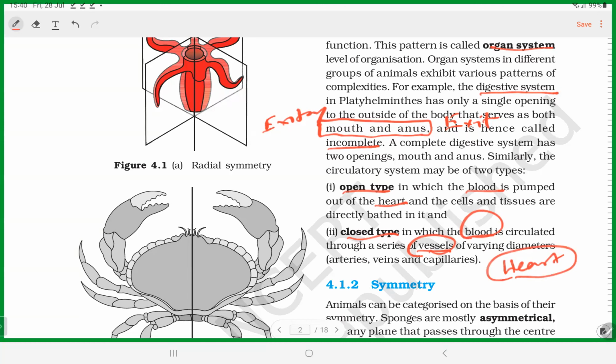If the blood vessels are absent, then it is called what? Open circulatory system.